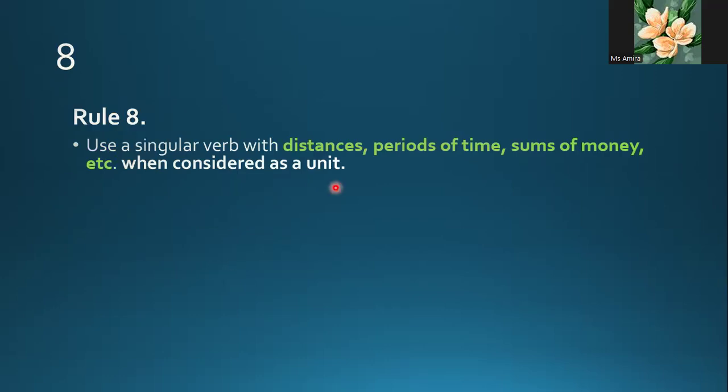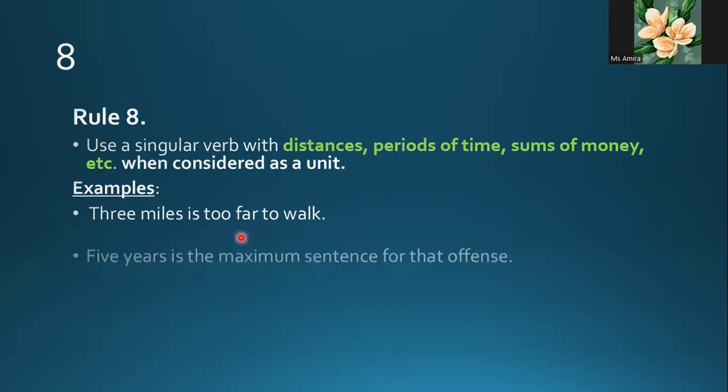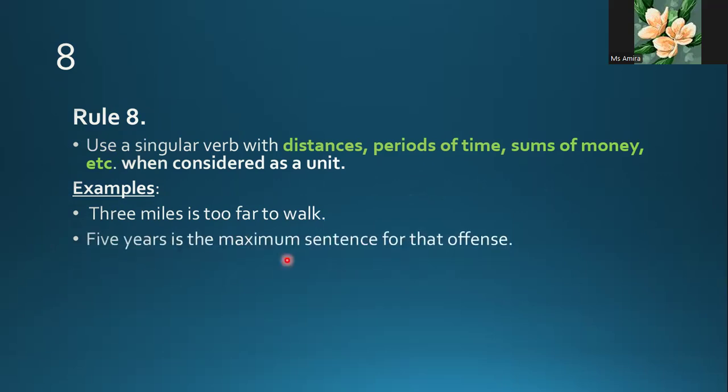Another rule says what? When I express distance, period of time, and sum of money, consider it as a unit and use singular. So 3 miles is too far. 5 years is the maximum sentence. I know the word years is plural, but I express a period of time. $10 is a high price.